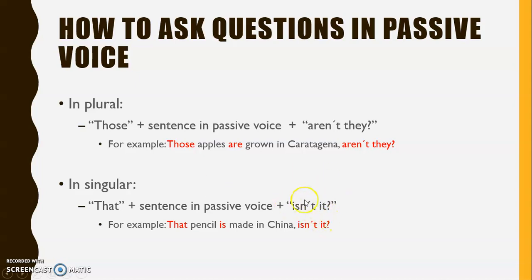Just pay attention that this is the to be verb for singular, and the other is the to be verb we use in plural. So we have another example here: that pencil is made in China, isn't it? Don't forget to put this last part because this is what makes the sentence a question.